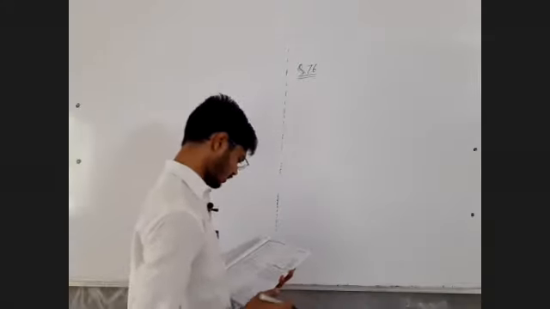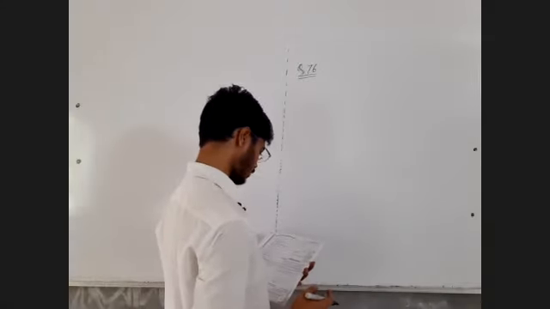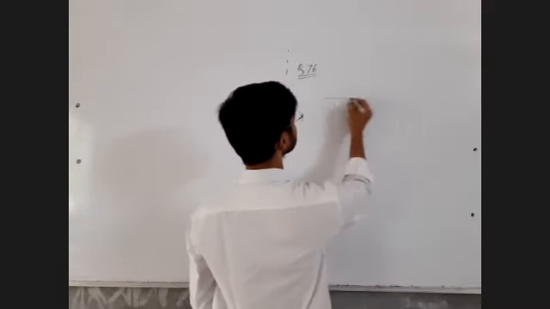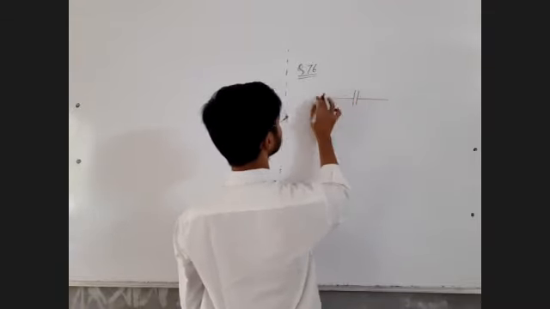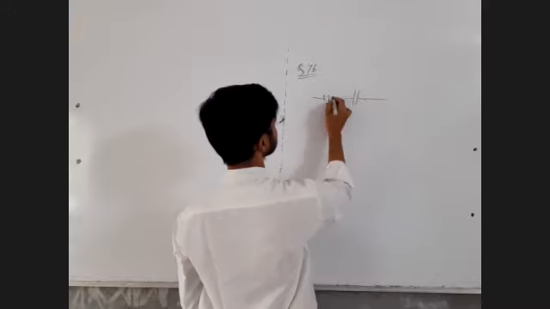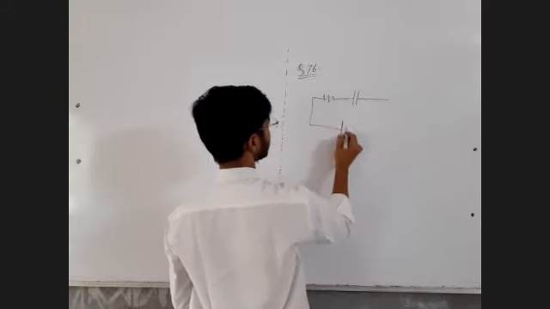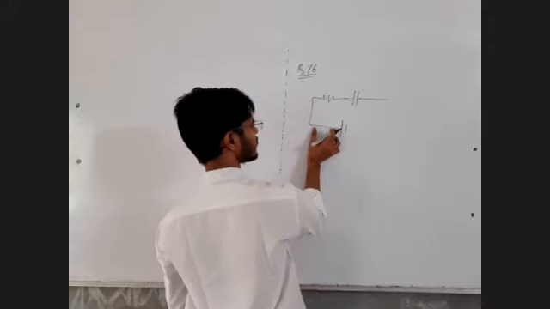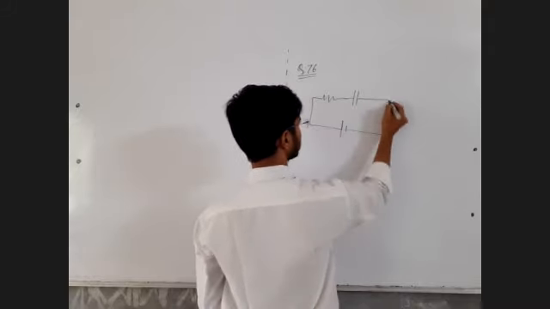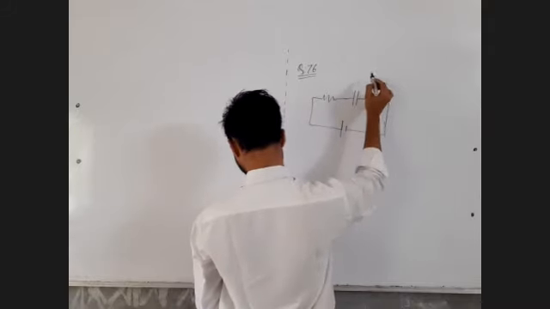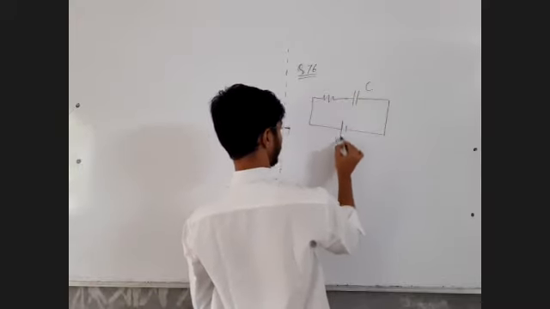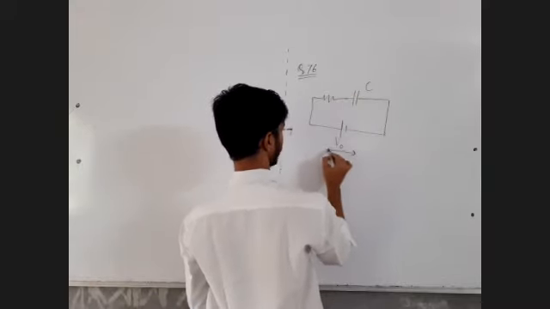A capacitor is connected to a 12-volt battery through a resistor of 10 ohm. Some people draw the resistor here, no problem, I draw it here. A capacitor of capacity not given, battery of 12 volt. We know battery potential, we write it as V naught.